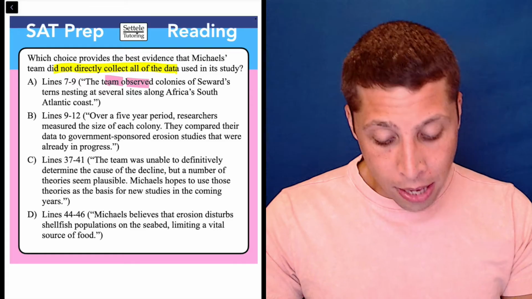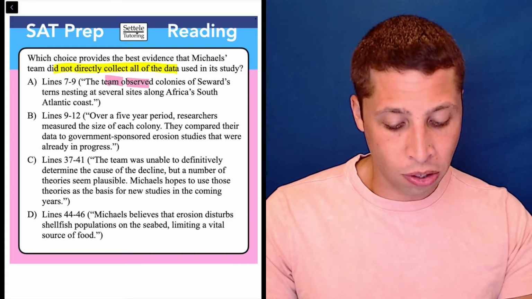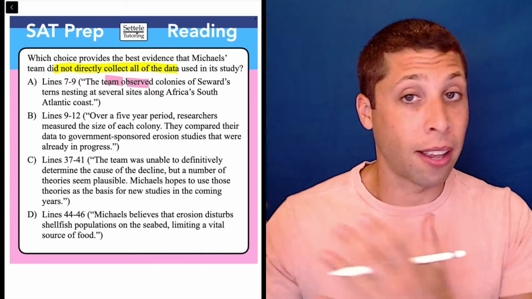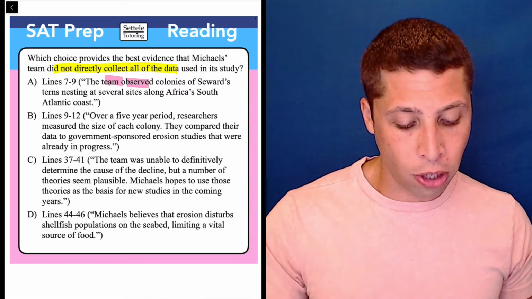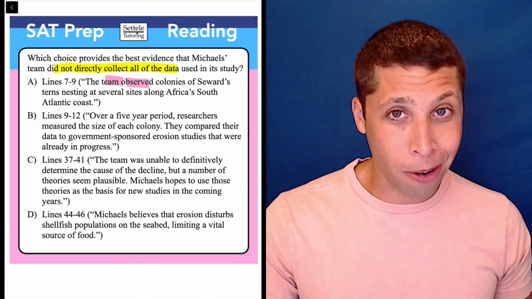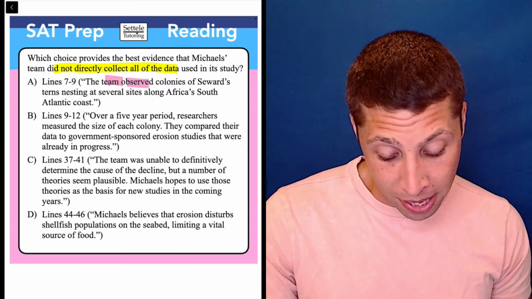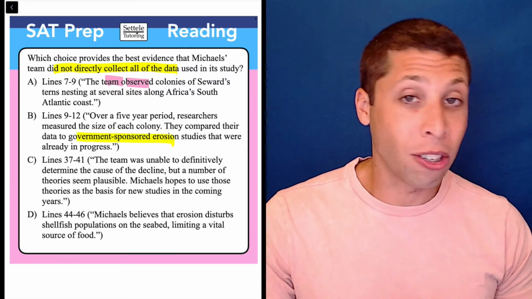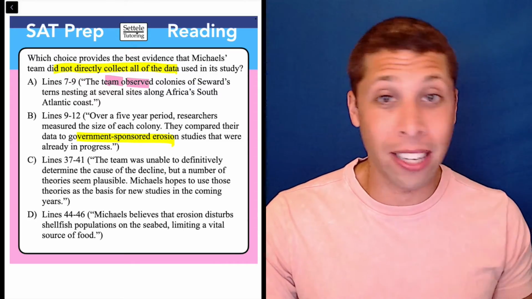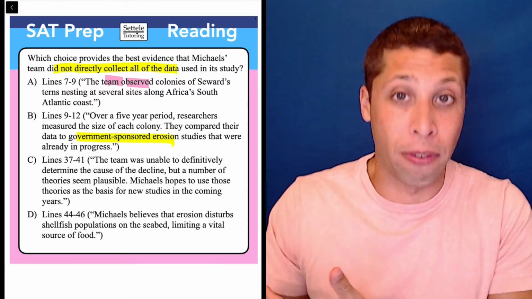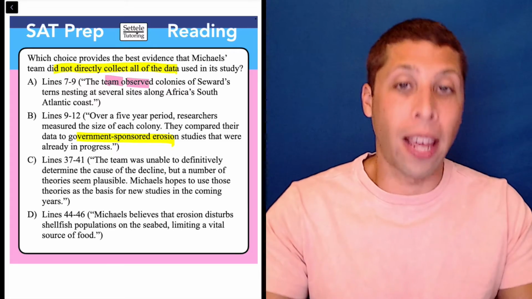Now look at choice B. Over a 5-year period, researchers measured the size of each colony. Again, that sounds like they're collecting the data. They compared their data to government-sponsored erosion studies that were already in progress. So there I could say, well, maybe it's the government's data, right? There's some other data that they're using, but it's not stuff that they themselves collected. It's from some government study that's separate from there. So that sounds like it's related to the question.